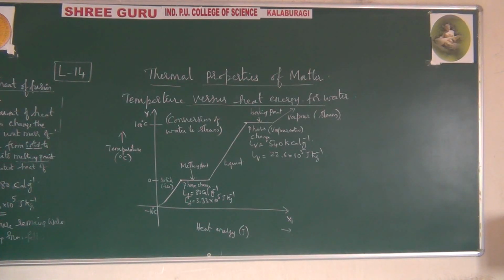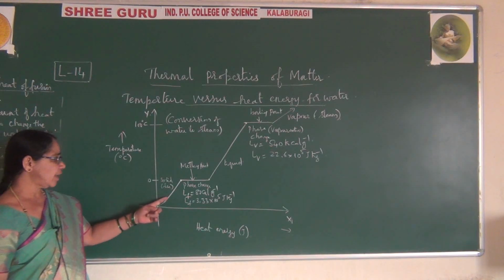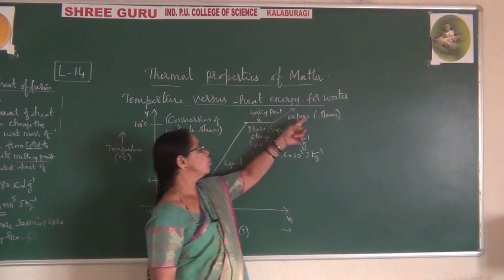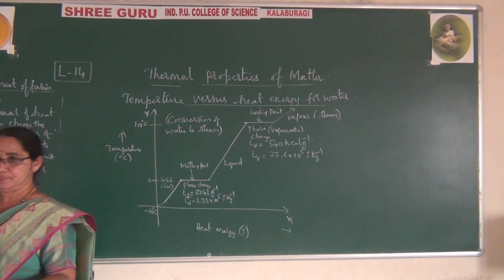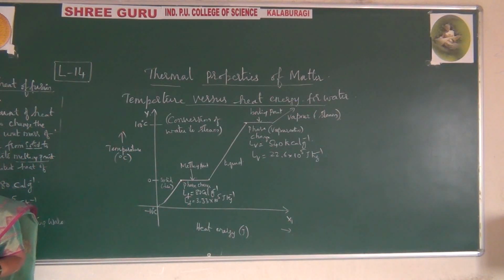So this is called the solid phase. This is the liquid phase. This is the vapor phase. What do you mean by phase? Phase means change of state. Vapor is also called steam. So these are the things you have observed here.